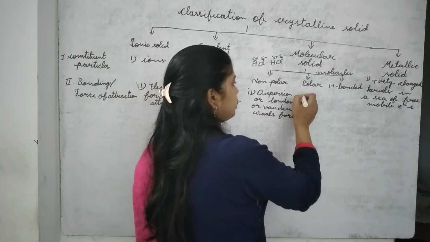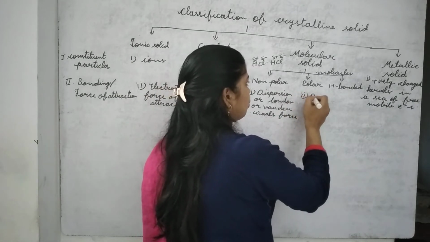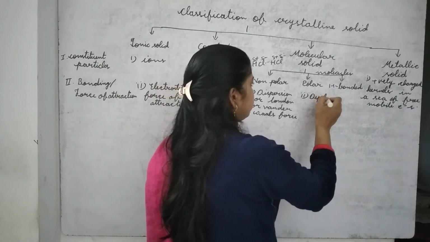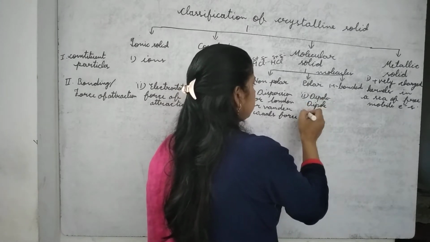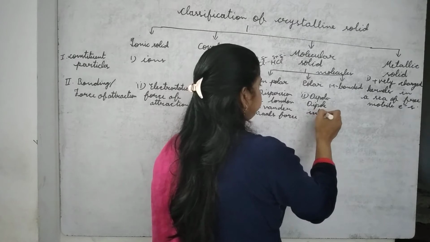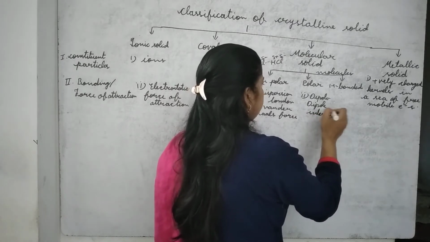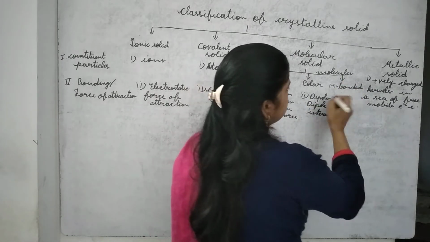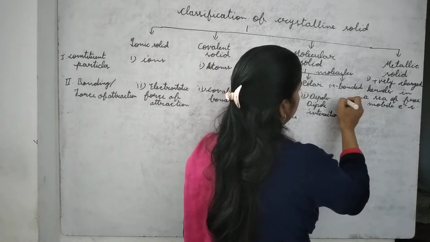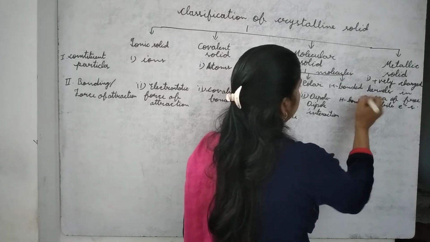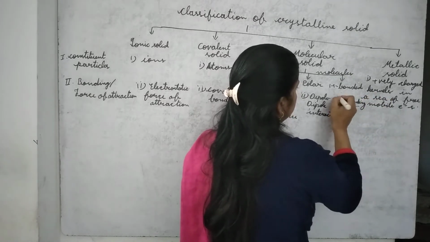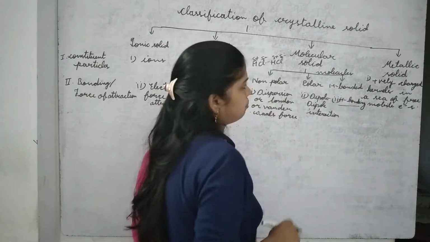So this bonding is called dipole-dipole interaction. And here there is hydrogen bonding. Strong hydrogen bonding. This is for hydrogen bond.